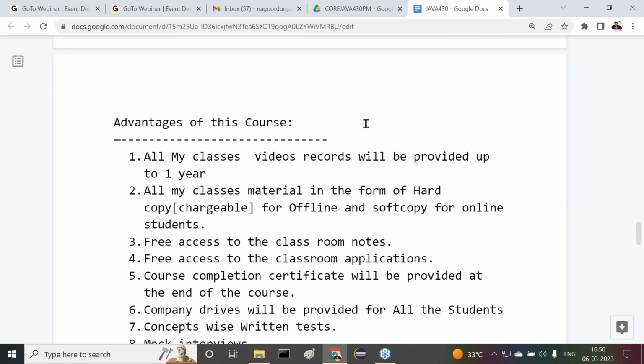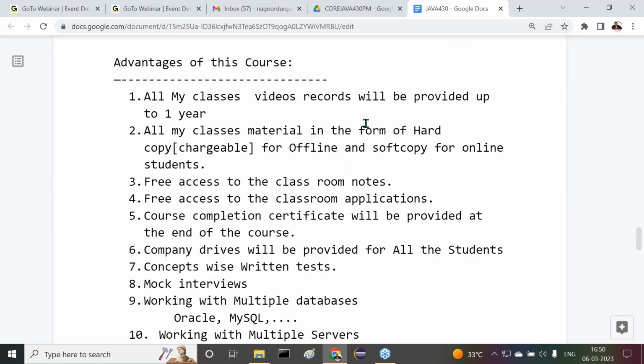Then after that, I gave some advantages of this process in the demo. As part of the demo, I gave that. I think one more time I want to repeat all this. Then after that we'll move forward to our content here.